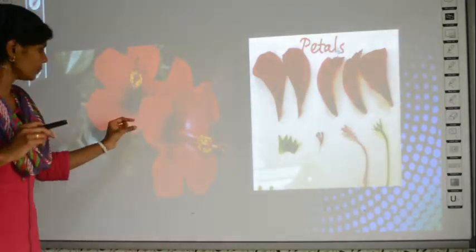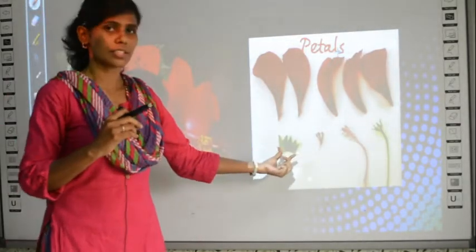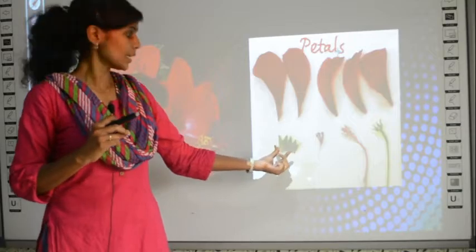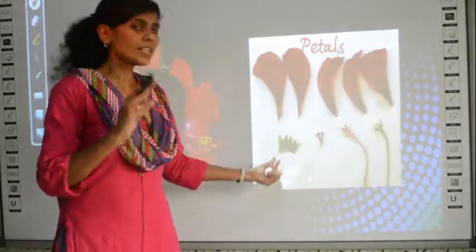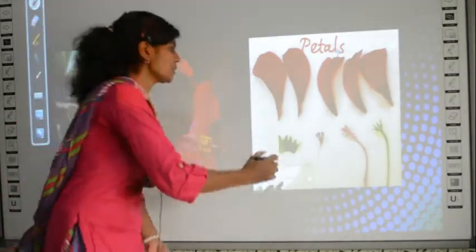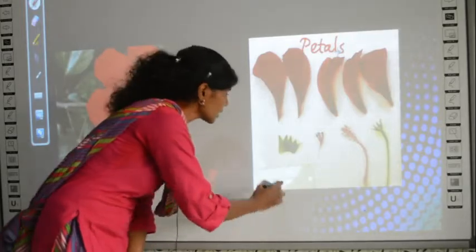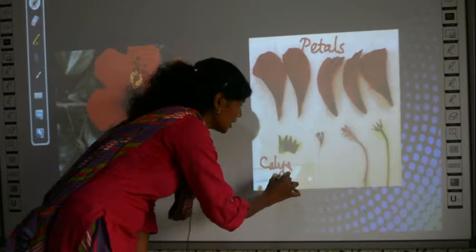Then what you are going to do, in the lowermost region of the flower you will have a structure like this. What is this called? We have studied this is sepal or calyx. No, together it is called, one is called sepal, together it is called calyx. So you are going to label this as calyx, right?